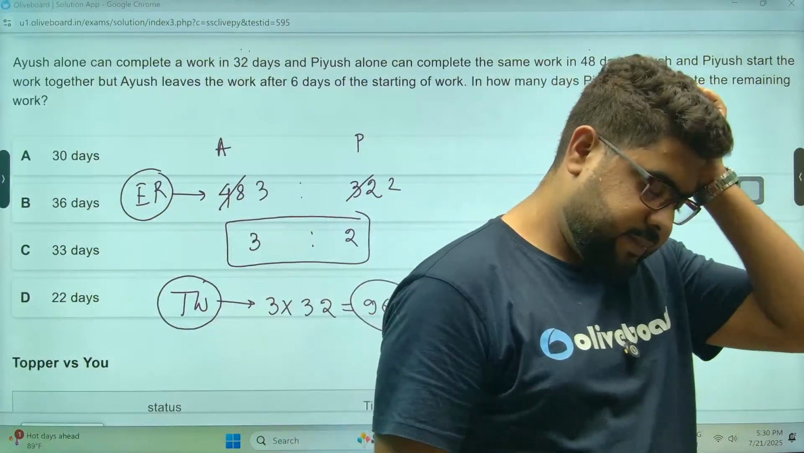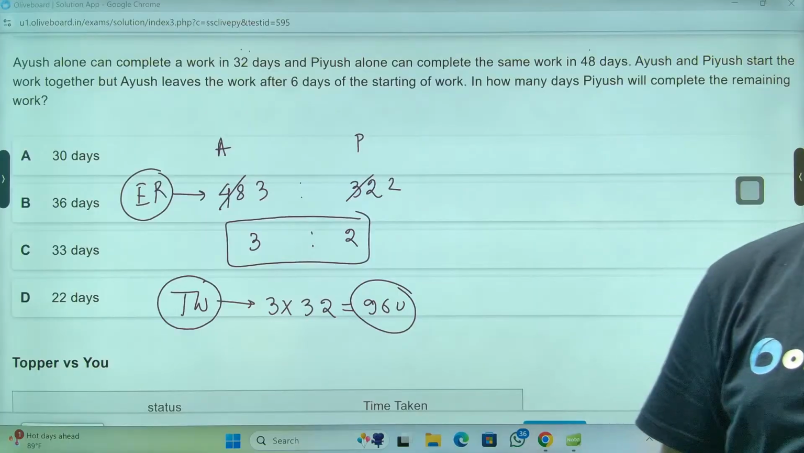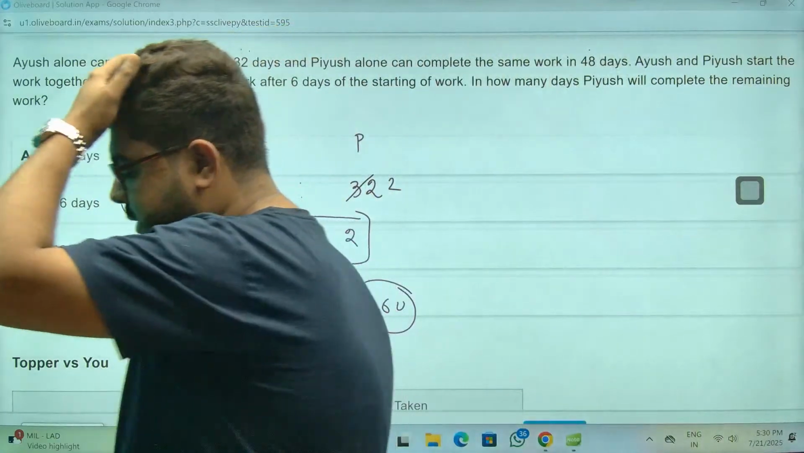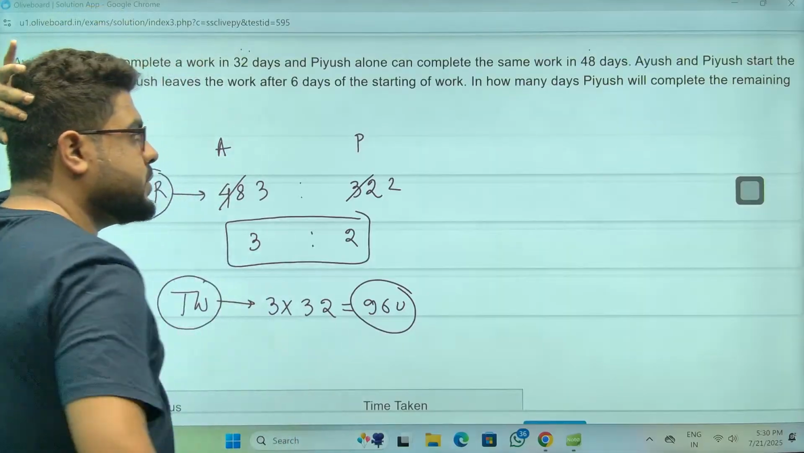Just a second. Having tremendous migraine issue since yesterday.